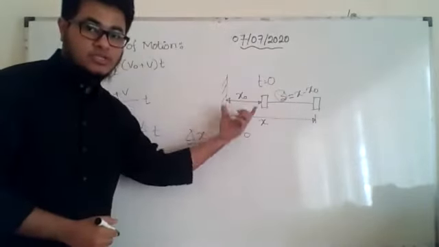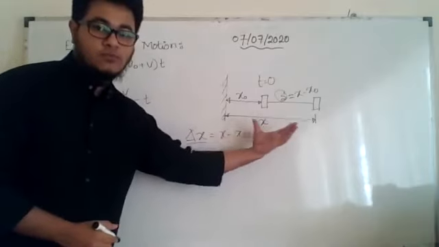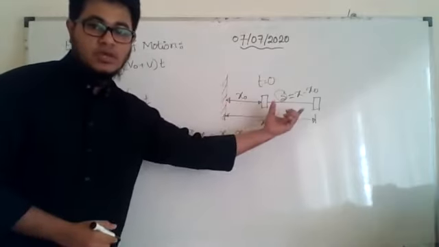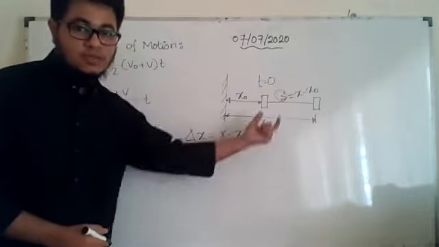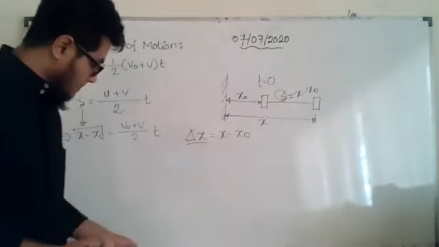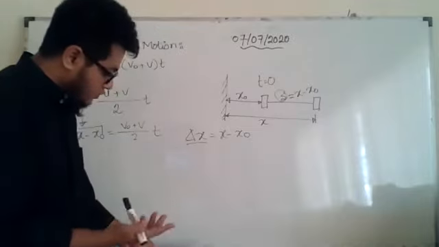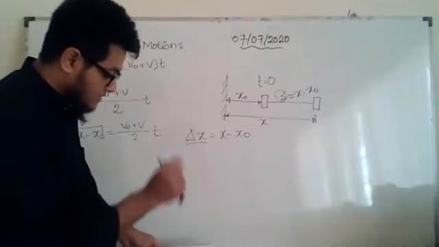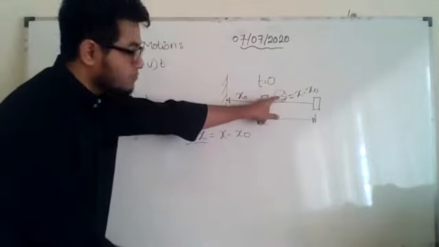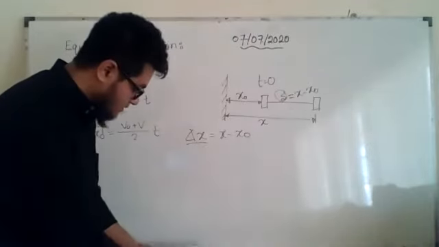This is the initial position, this is the final position. So from the final, if we subtract the initial, we will get the displacement. That is our delta x. So again, x minus x naught is the displacement delta x. Expressing the displacement by s, later they represented the displacement by s.